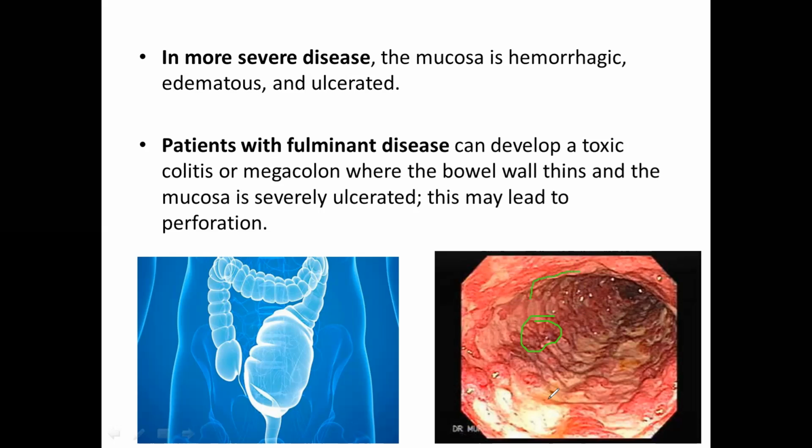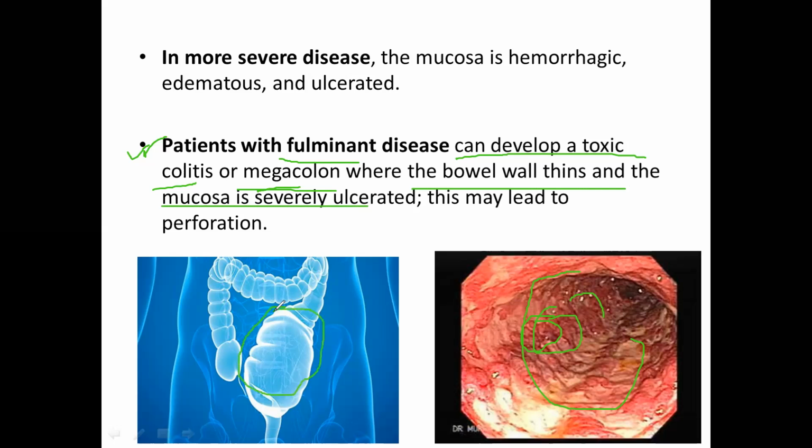So basically, this diagram is usually the combination of ulcerated and hemorrhagic mucosa, and the second one is megacolon. So what is meant by megacolon, that we will see. The patients with fulminant disease, so I don't need to explain what is meant by fulminant. If a patient who has ulcerative colitis with fulminant appearance, it can develop a toxic colitis or megacolon where the bowel wall thins and the mucosa is severely ulcerated and may lead to perforation.